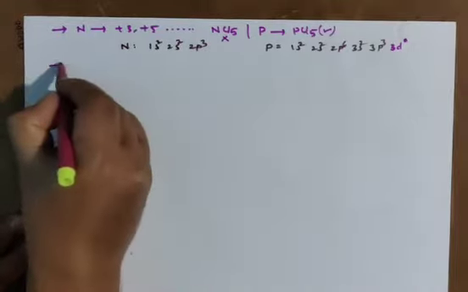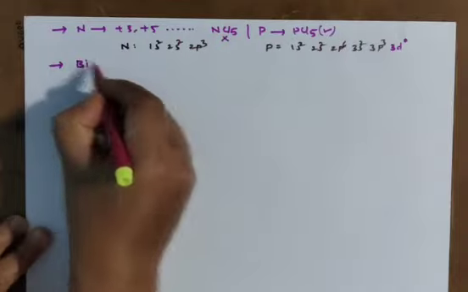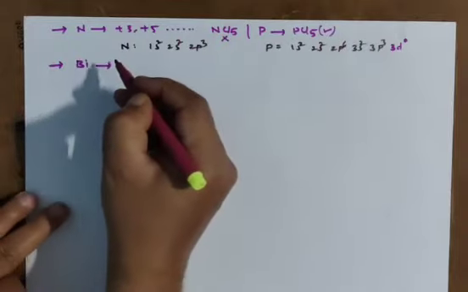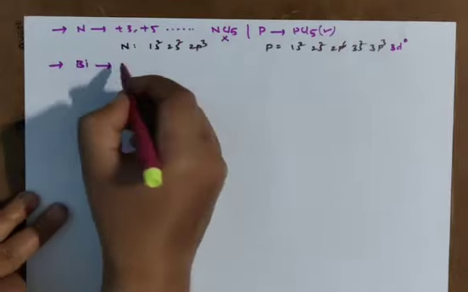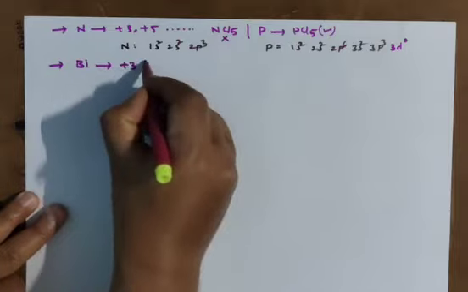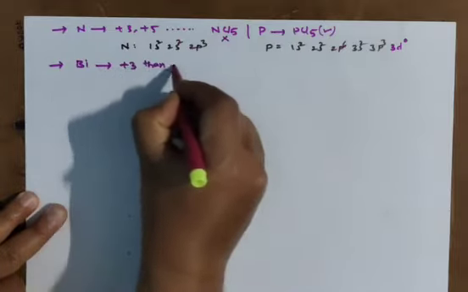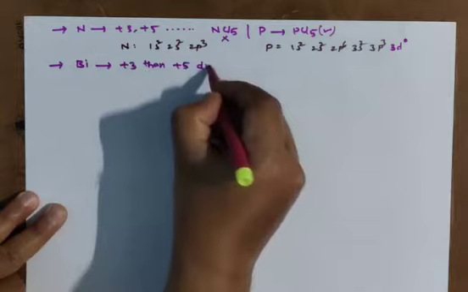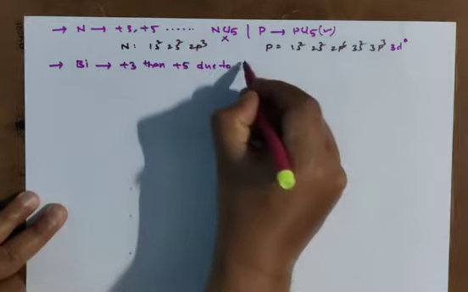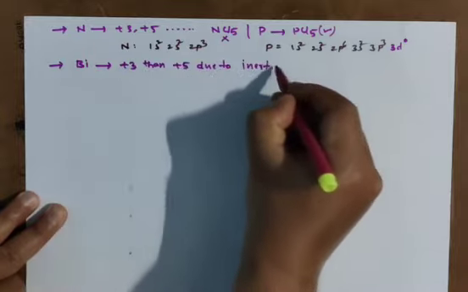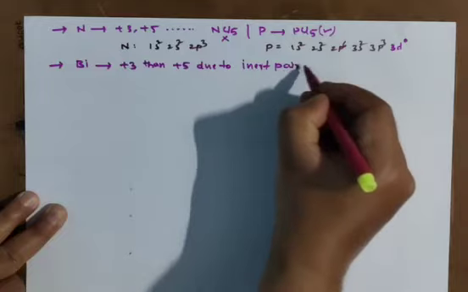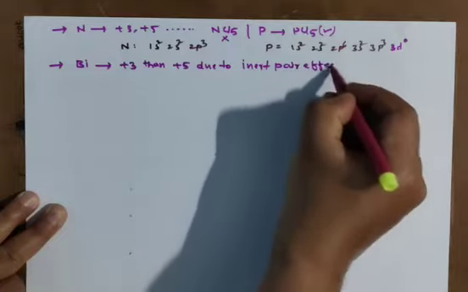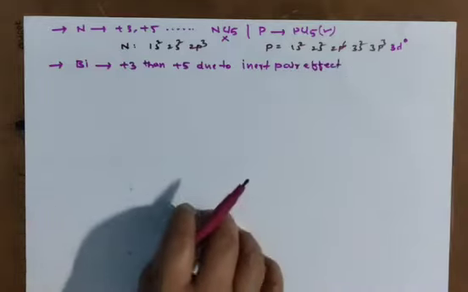Similarly, bismuth, you know very well, metal. Bismuth can be stable at +3 than +5 due to inert pair effect. Inert pair effect, remember, very important for competitive exams.